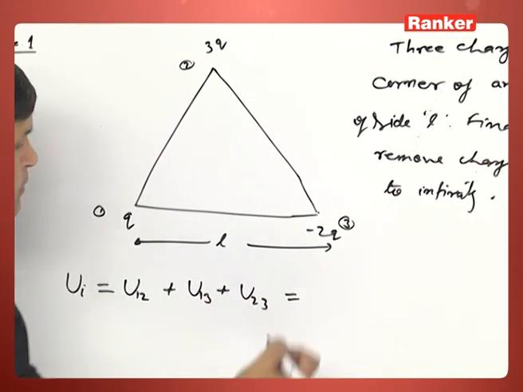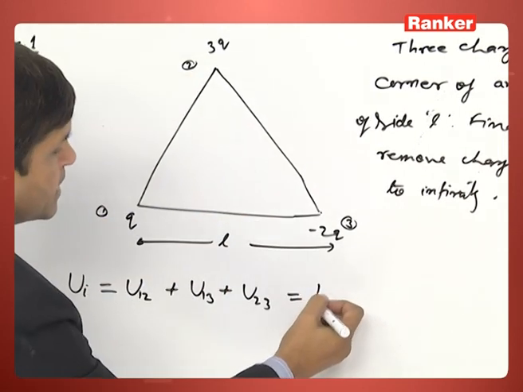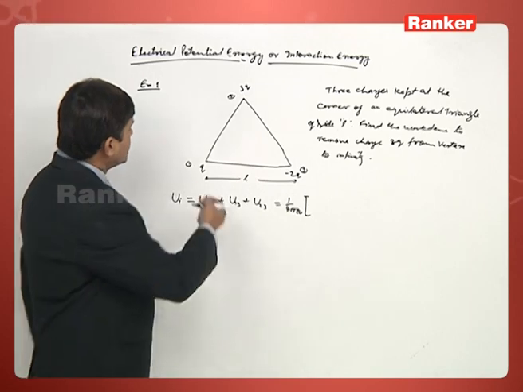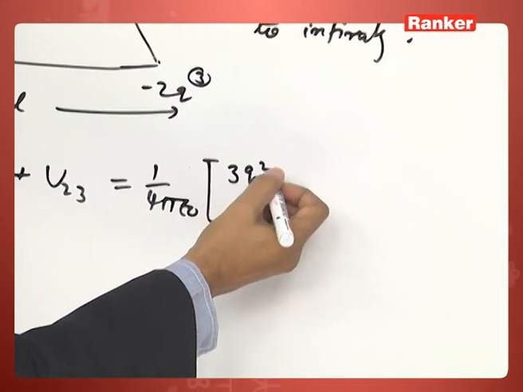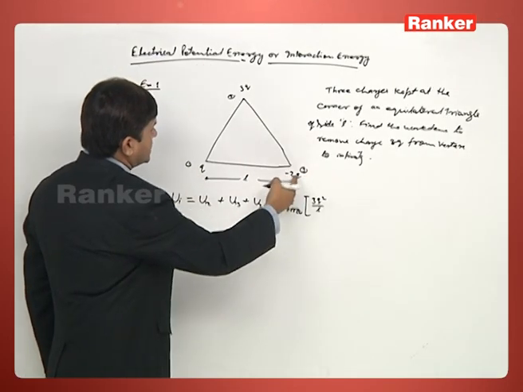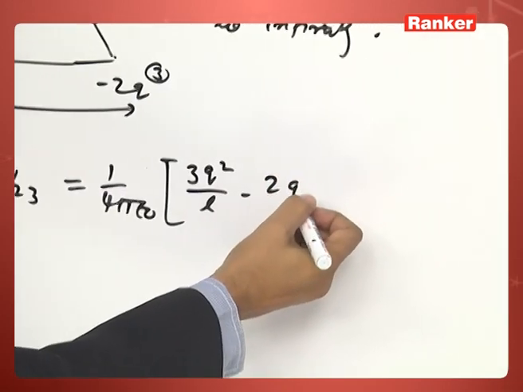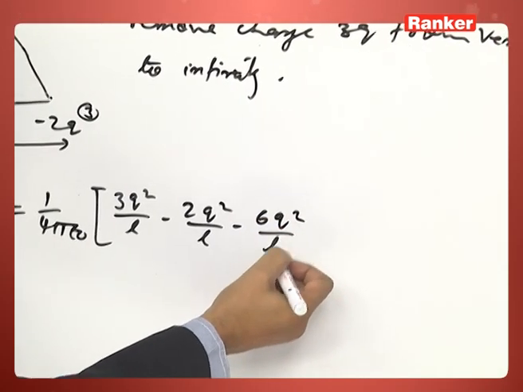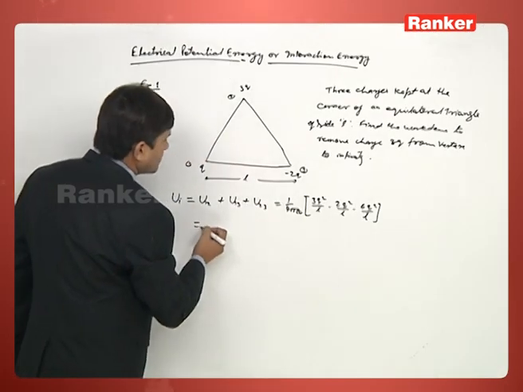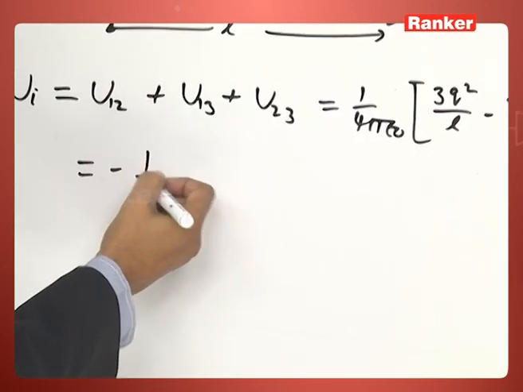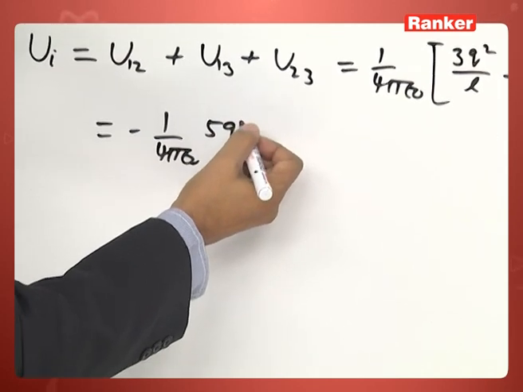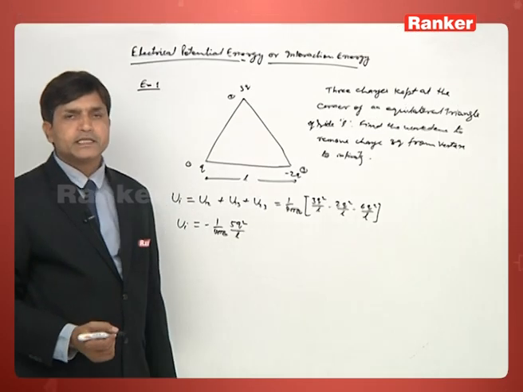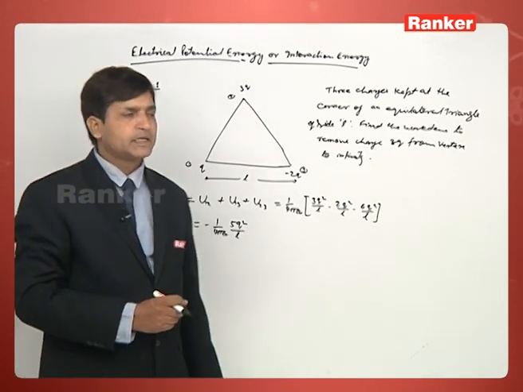Now U12 can be written as 1 by 4 pi epsilon naught, which is common to all the expressions, times 3Q square by L. For 1 and 3, with a negative charge, it becomes minus 2Q square by L. For 2 and 3, with a negative sign, minus 6Q square by L. So the total value is minus 1 by 4 pi epsilon naught times 5Q square by L. This is the initial interaction energy of the three-charge system when the charges are at the vertices of an equilateral triangle.